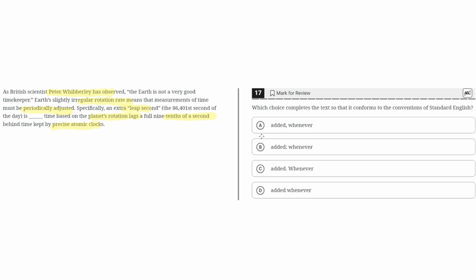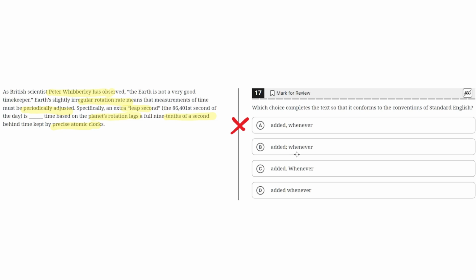So looking at answer choice A, it says "added, comma, whenever." Now we know this is incorrect because the comma after "added" would interrupt the flow of the sentence, or it would read: specifically an extra leap second is added, whenever time based on the planet's rotation lags. Because this interrupts the flow of the sentence, we can eliminate answer choice A.